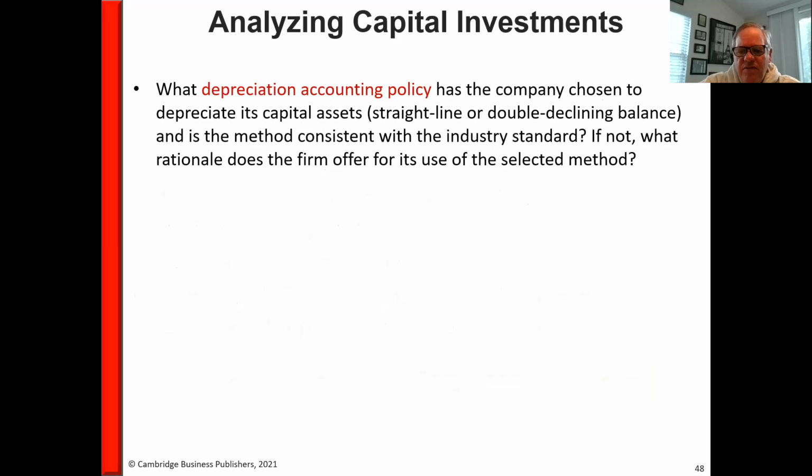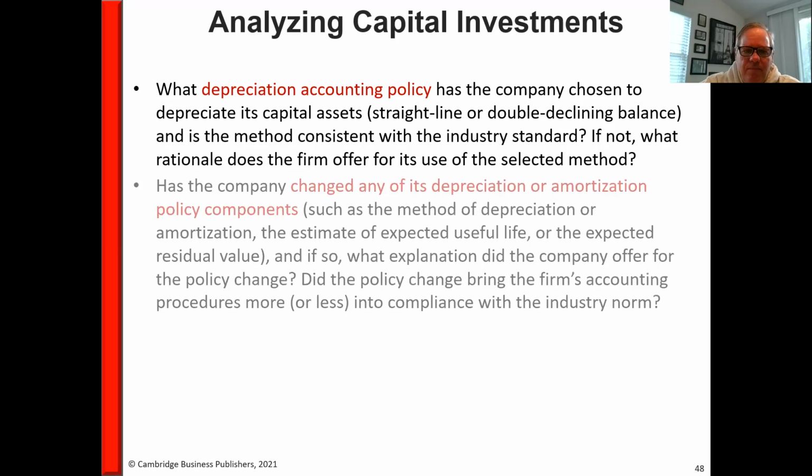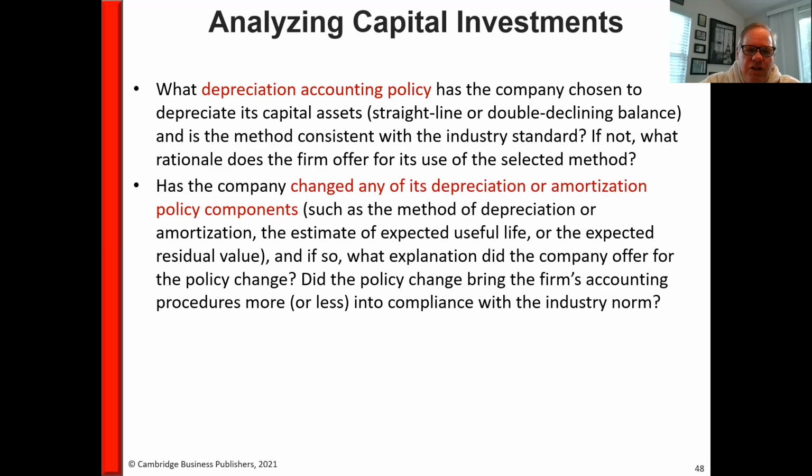Questions you have to ask yourself when analyzing a company's capital investment: what is their depreciation policy? Are they using a policy that's similar to the industry? Are they using something else? And what is their rationale for doing something different than the industry? If they've changed their depreciation or amortization policy, this is something you might want to be skeptical of. Anytime you see the company changing its depreciation or amortization policies, that generally is a red flag for financial analysts and investors.